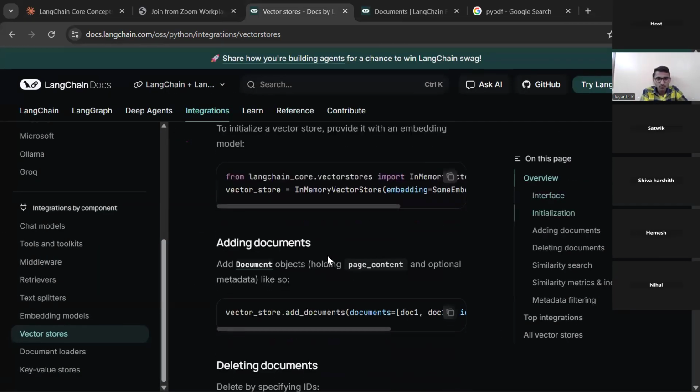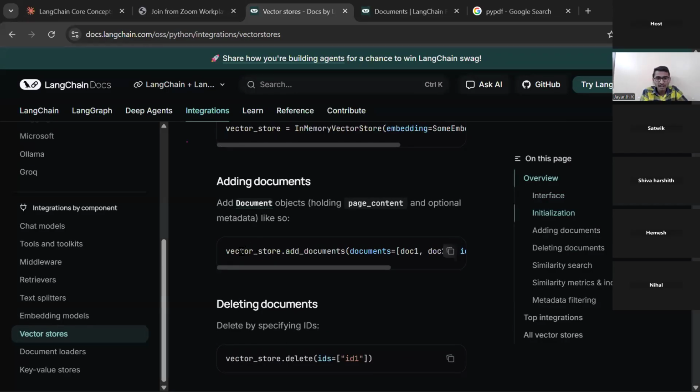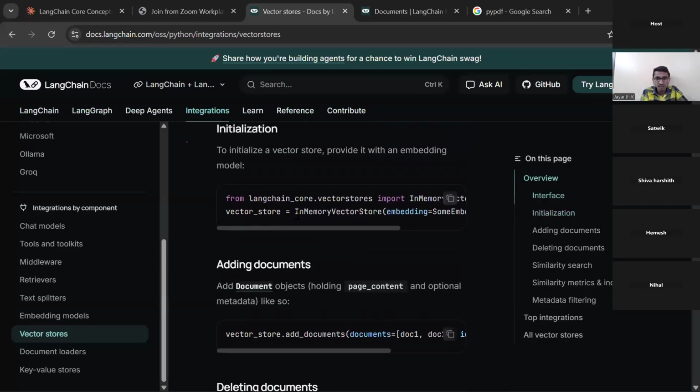Now you can see how we have to add documents. Before that, we have to get the code from the documentation only. Do we have to remember this? Indirectly, yes. How? By doing more projects, by doing more practice, by referring to the documentation again and again.